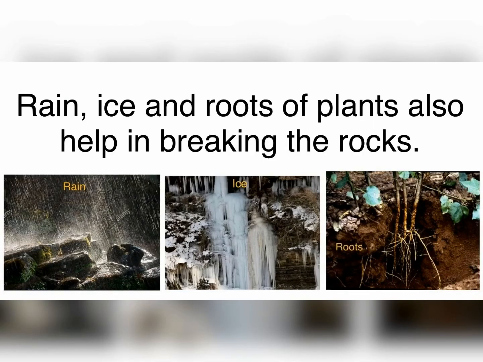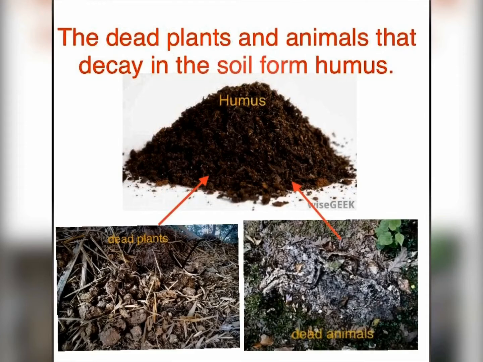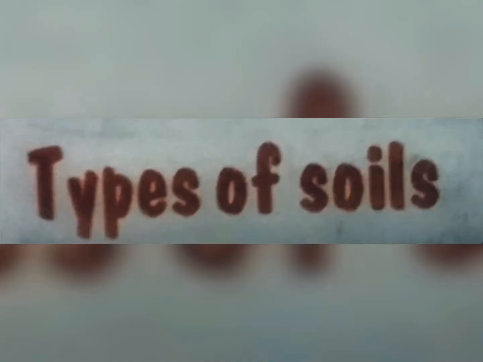Rain, ice, and roots of plants also help in breaking the rocks. When soil is carried with water, children, it gets mixed with the remains of tiny animals and dead plants. So what are they called? The dead plants and animals that decay in soil form humus. They are called humus.